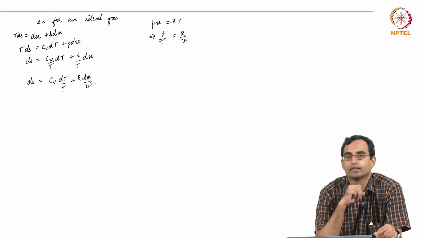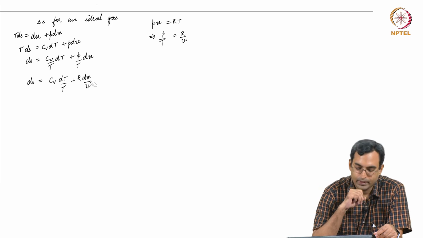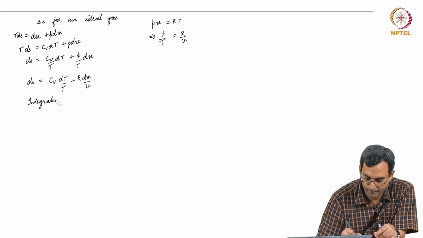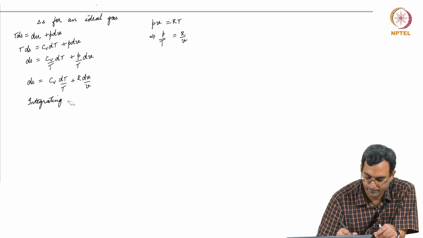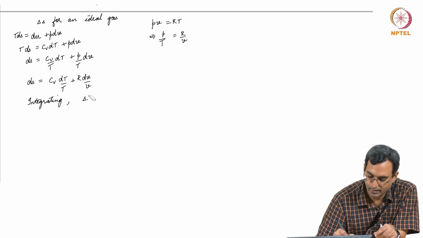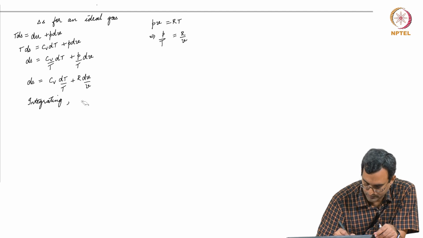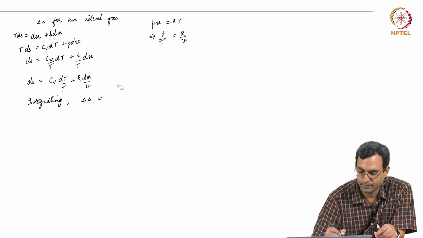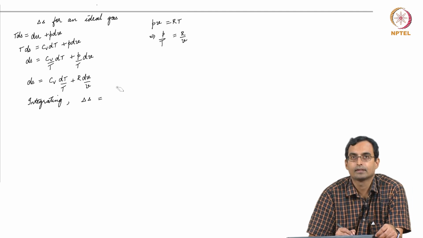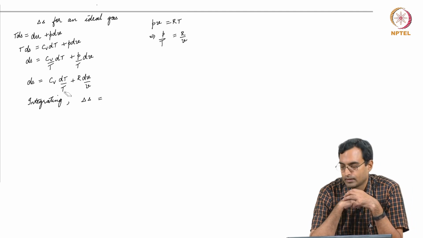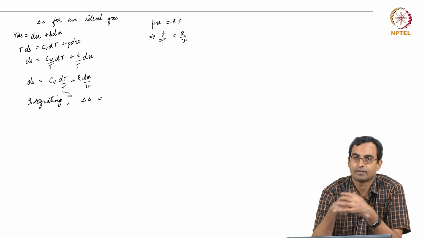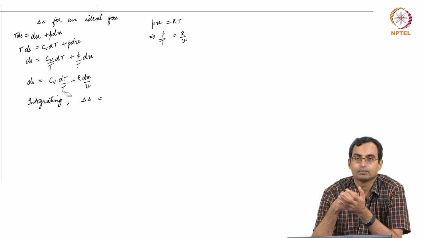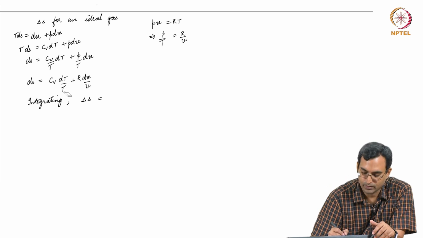So, I have this expression and I can now integrate this. I have delta S. In order to integrate this, I need to know whether Cv is a constant or a function of temperature, because we said for an ideal gas it is either a constant or a function of temperature. If I assume it is a perfect gas, then Cv is constant.